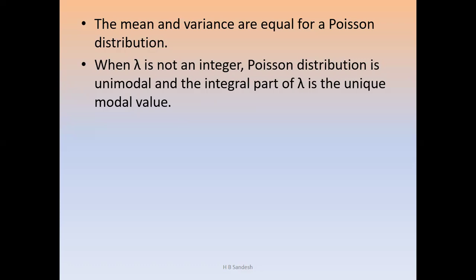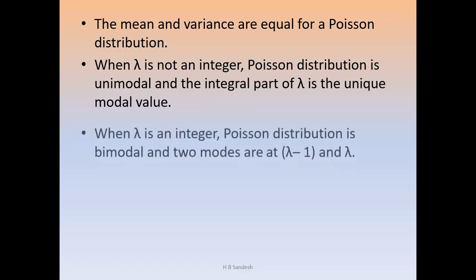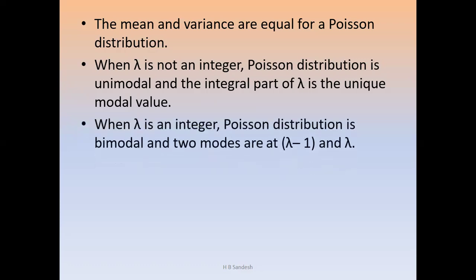If in case lambda is an integer, the Poisson distribution is bimodal. If lambda is an integer, the Poisson distribution has two modal values. One is lambda minus 1 and the other one is lambda. The integer means lambda takes a whole number. If lambda is equal to 3, then the modes are 2 and 3. If lambda is equal to 4, the modes are 3 and 4.